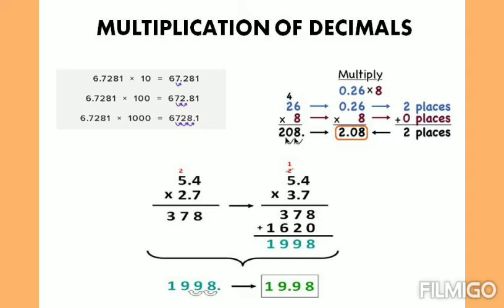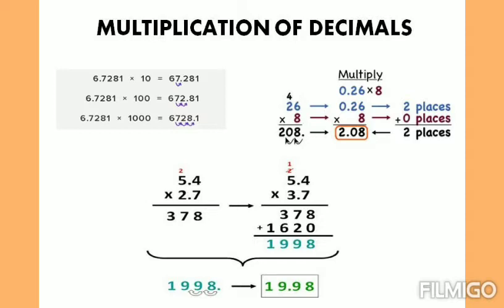When you multiply by 100, you have to move the decimal point two places to the right. When you multiply by 1000, you have to move the decimal point three places to the right. If you apply this rule, you can multiply any decimal number by 10, 100, 1000 easily.